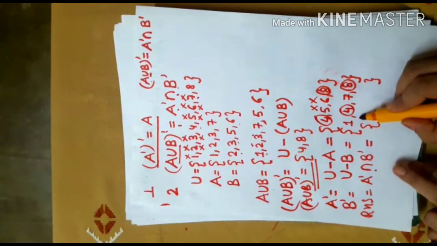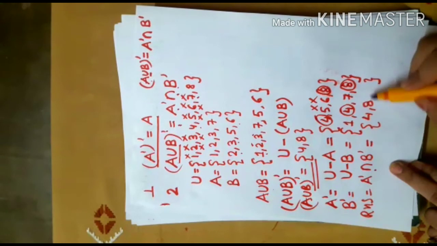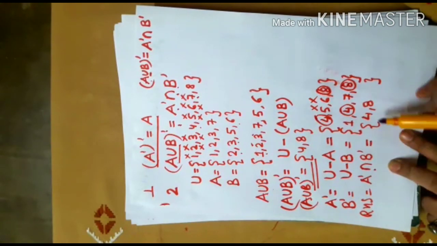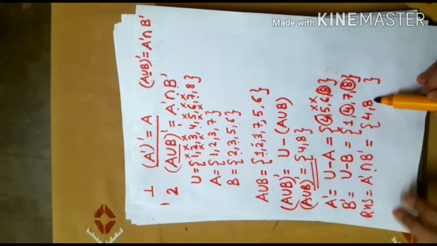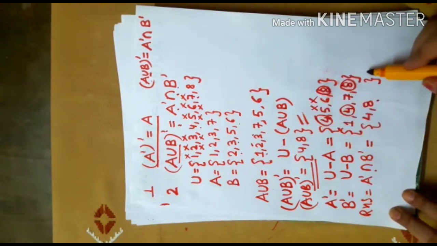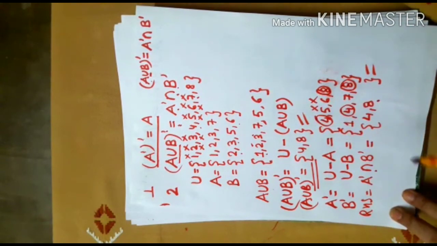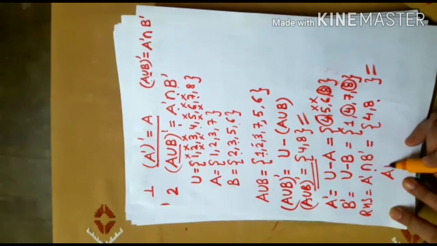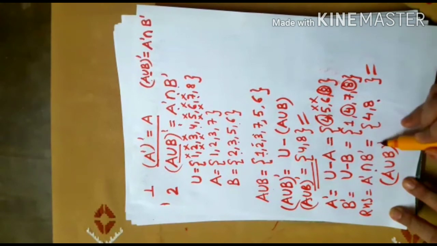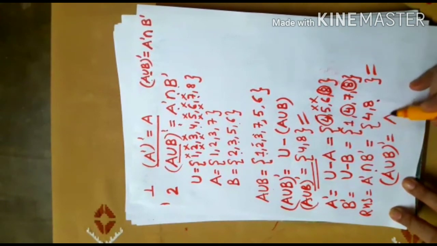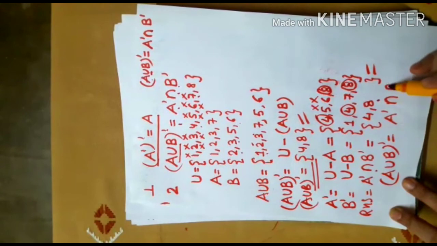So A complement intersection B complement is the set consisting of 4, 8, and you can see left hand side and right hand side are equal. So therefore A union B whole complement is equal to A complement intersection B complement.